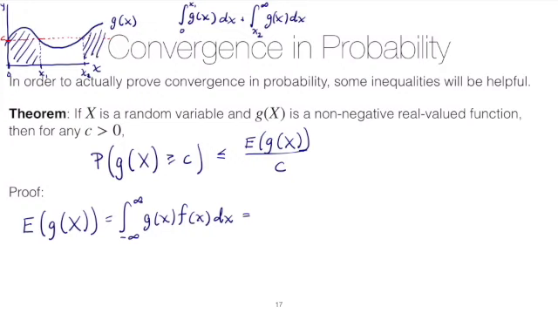So another way to do that would be just to write the integral over a set. And the set would be the set of all x values such that when you plug in x into g, g of x is greater than or equal to c. And that's the kind of notation that we'll use in the proof below.